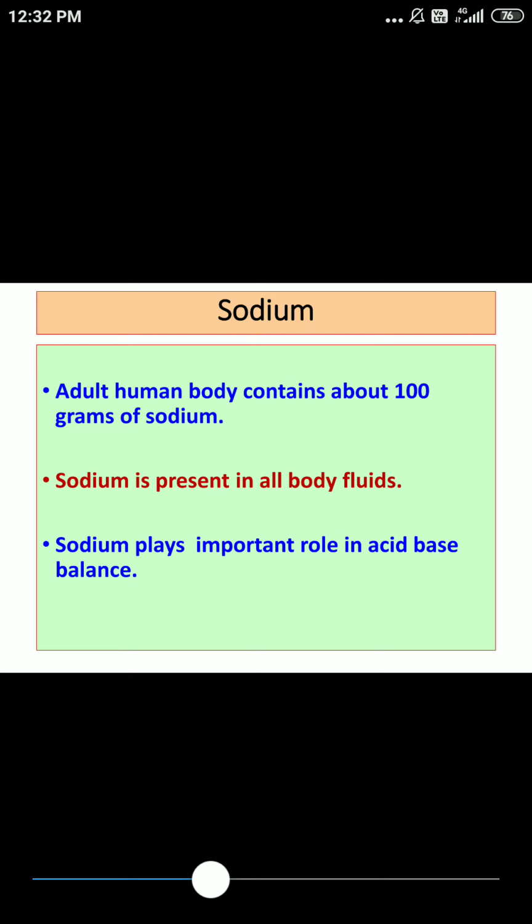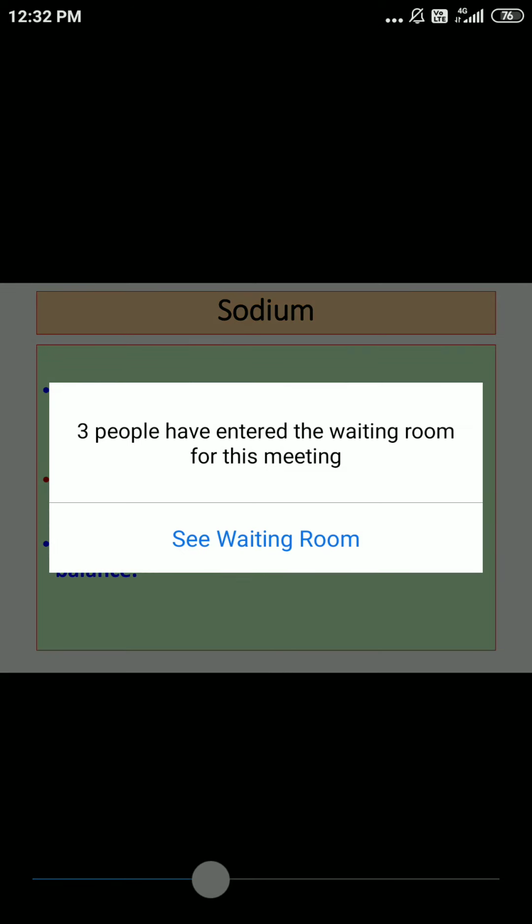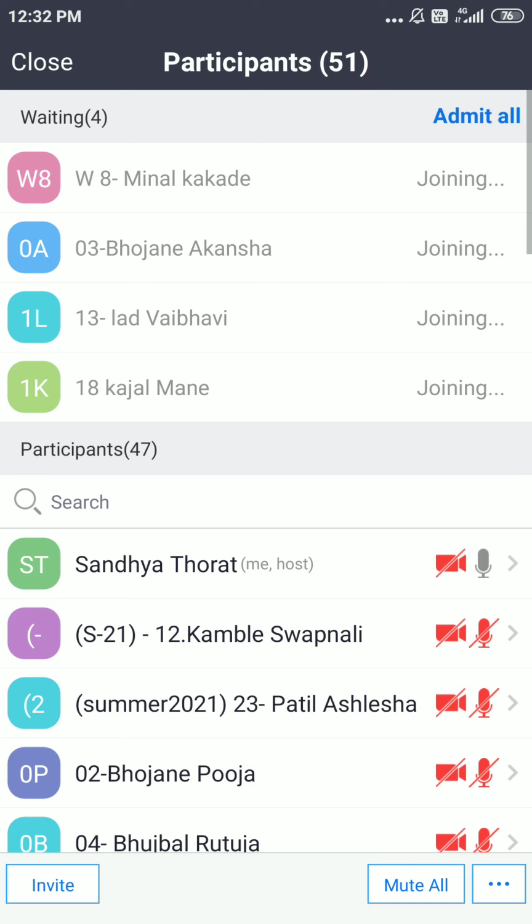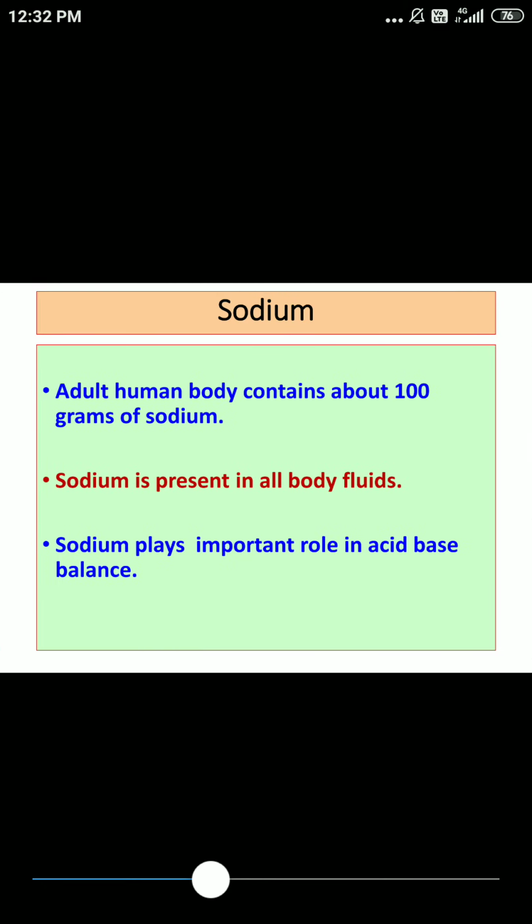The adult human body contains about 100 grams of sodium, and this sodium is present in different body fluids and is widely distributed in extracellular fluid. As far as functions of sodium are concerned, it plays an important role in acid base balance.